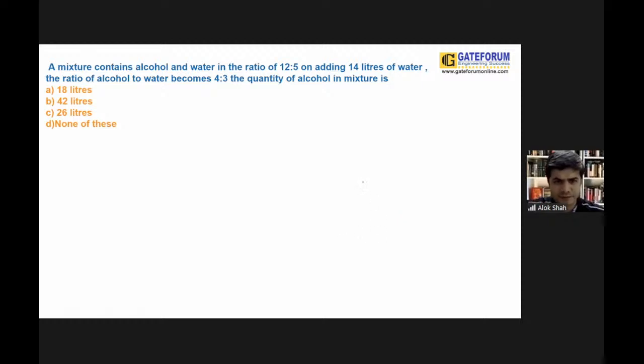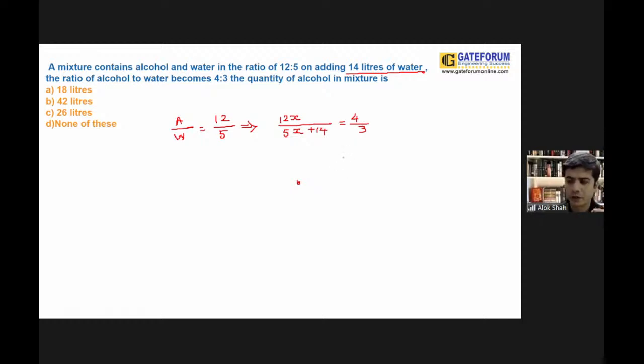Now see guys. First, the ratio of alcohol to water, so A to W is basically 12/5, which can also be written as 12x upon 5x. On adding 14 liters of water, the new ratio is going to become 4/3.